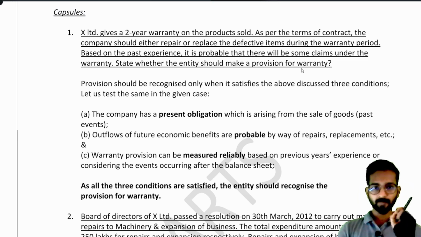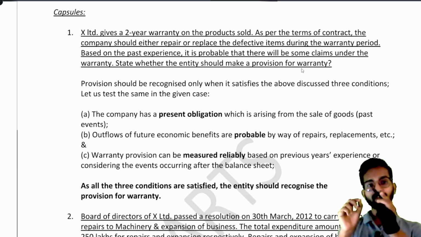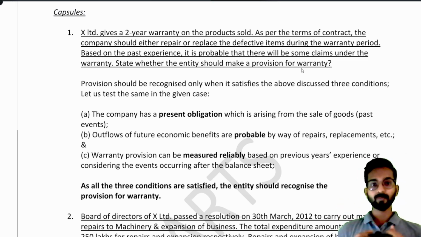To repair or to replace, there will be some expenses. So you can say there will be some outflow of economic resources. We have to spend some money. It means, because I have already sold a few products in the past year, now I have a present obligation that I might have to repair them or replace them. So you can say that the obligation is probable.